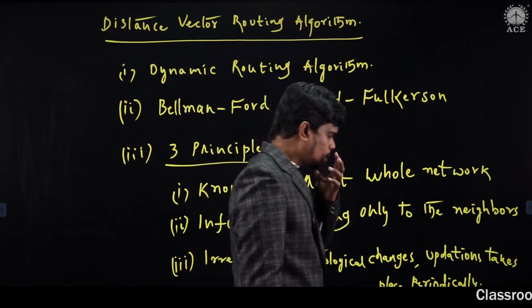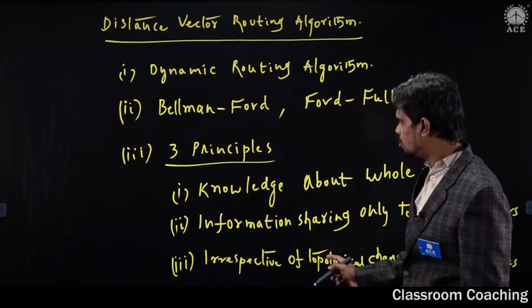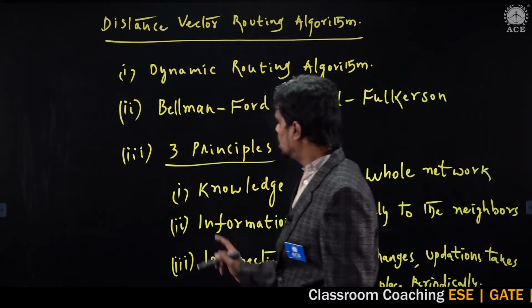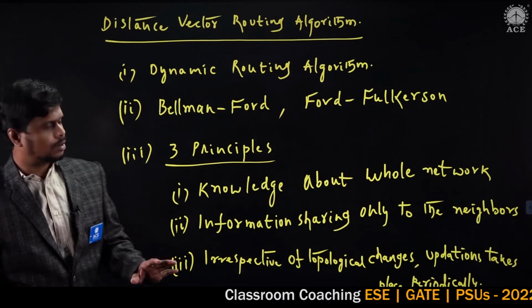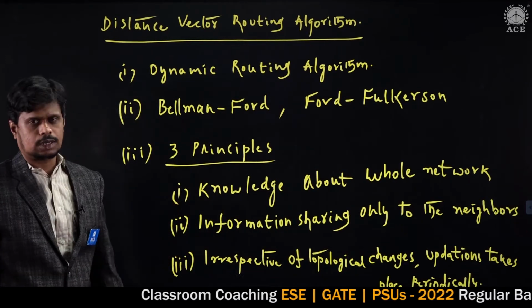So these are the three principles on which this distance vector routing algorithm functions, and this is the simple short notes on distance vector routing.